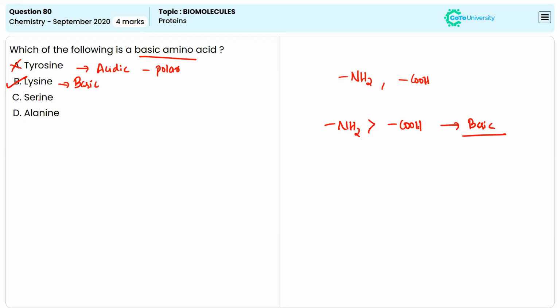If you check the others as well, serine is a neutral amino acid, meaning it contains an equal number of COOH groups and NH2 groups. So they are neutral, and this is again the incorrect answer. Coming to the last option, alanine. Alanine is non-polar and also neutral. If you check the polarity of serine, that will be polar in nature but still neutral. So among the four options, the basic amino acid is lysine. Option B will be the correct answer.